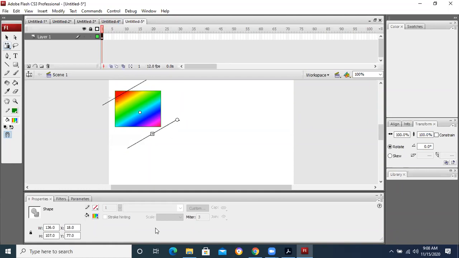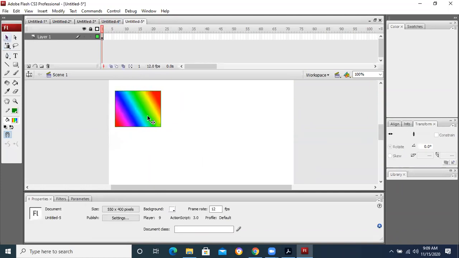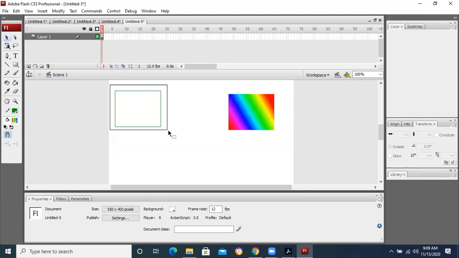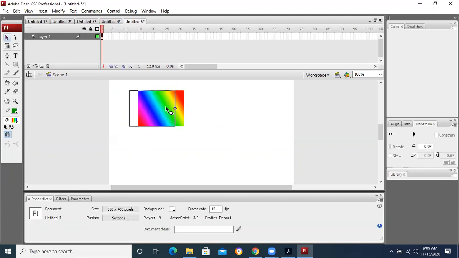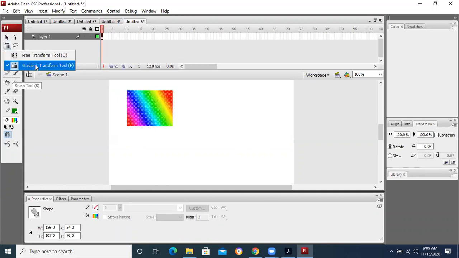Keep in mind, all these things that we are applying, we are not changing the shape of the object that we have drawn. It is the same rectangle. But what we are doing is changing the colors inside. We are changing and rotating the colors inside in this way. We can make multiple changes. This is the way we can apply gradient transformation. Gradient transformation is basically the color transformation, keep in mind. Gradient transformation is not related to the shape of the object, but it is related to the color.